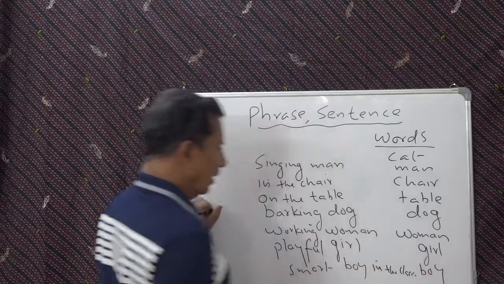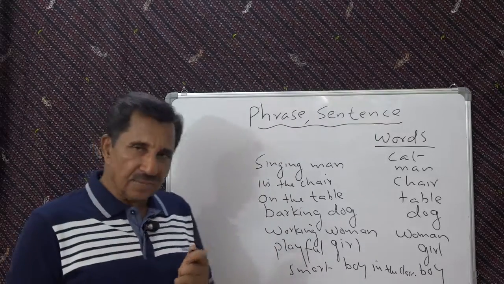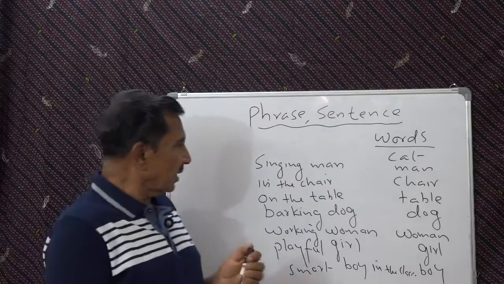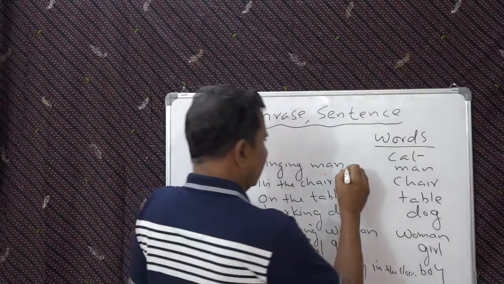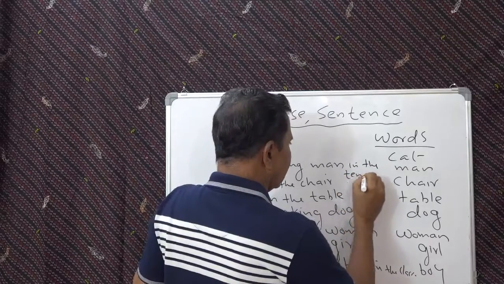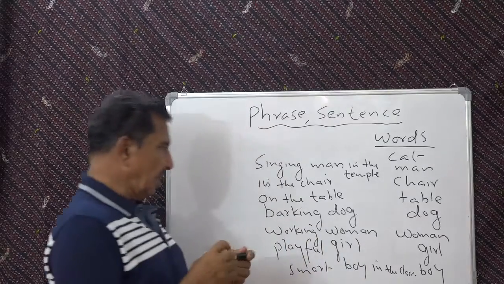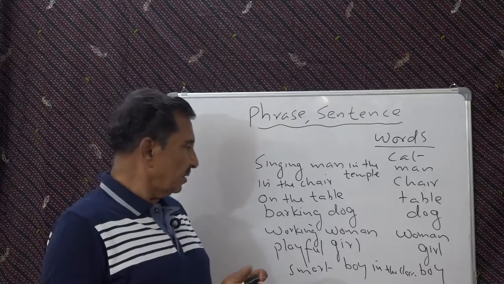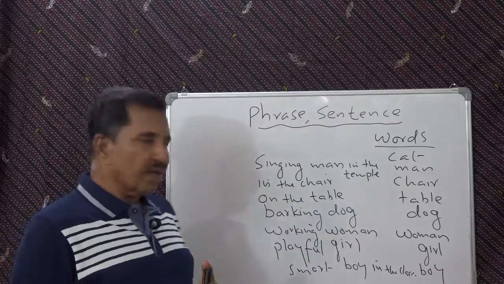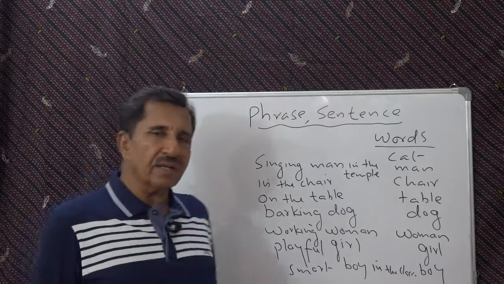So what you find is, you find group of words. Singing man in the church, in the temple. Okay, so it becomes easy for you. In the temple, in the chair, on the table, barking dog, working woman, playful girl, smart boy in the class.